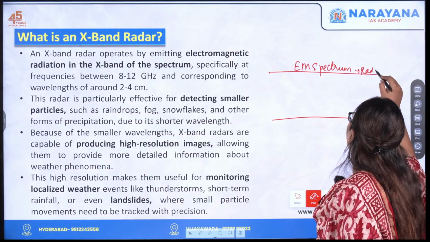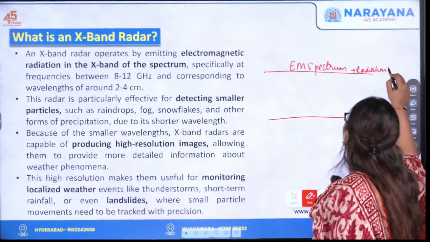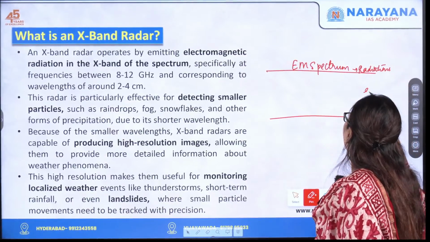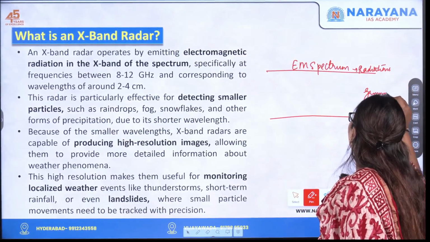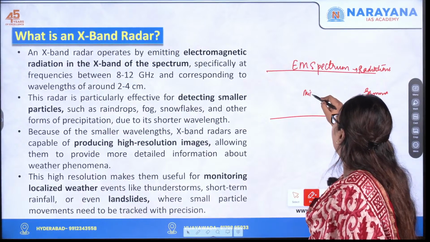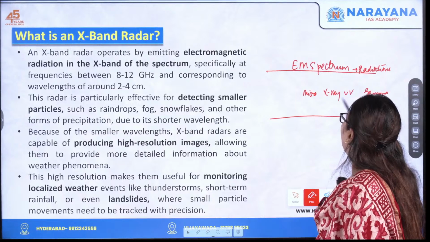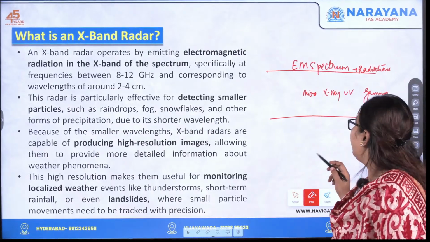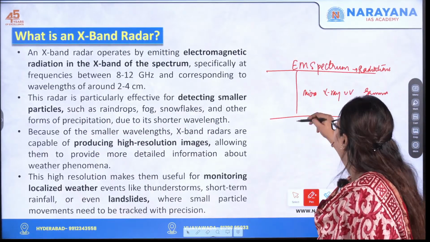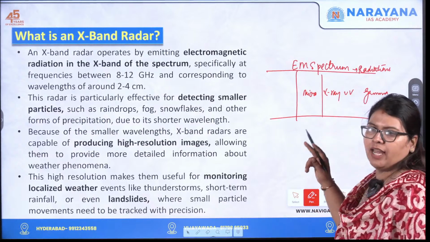So what are the radiations? It can be gamma radiation, it can be microwave, it can be X-ray, it can be UV, etc. And here each radiation has two ranges.